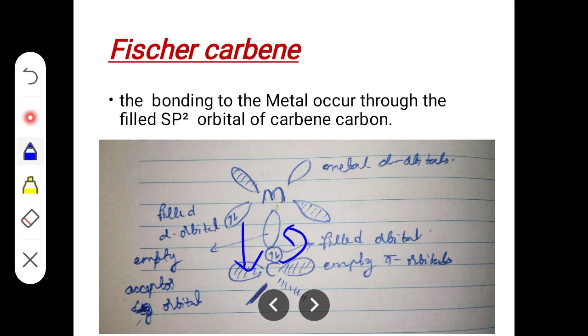So the filled orbital on the carbene carbon donated to the empty metal orbital, while the filled d orbital on the metal will be back donated to the carbon's empty p orbital. Now remember, the transfer of electrons from this orbital to this orbital is very strong. This interaction is very strong compared to the back donating. So this is weaker, this is stronger.